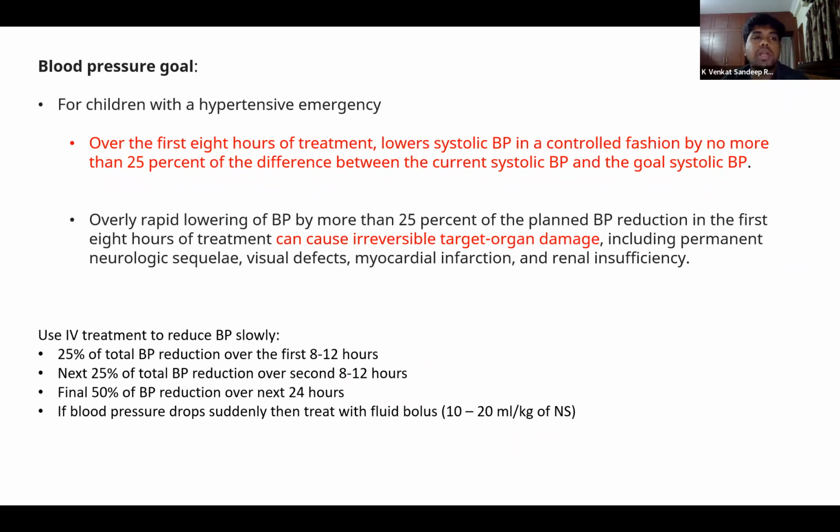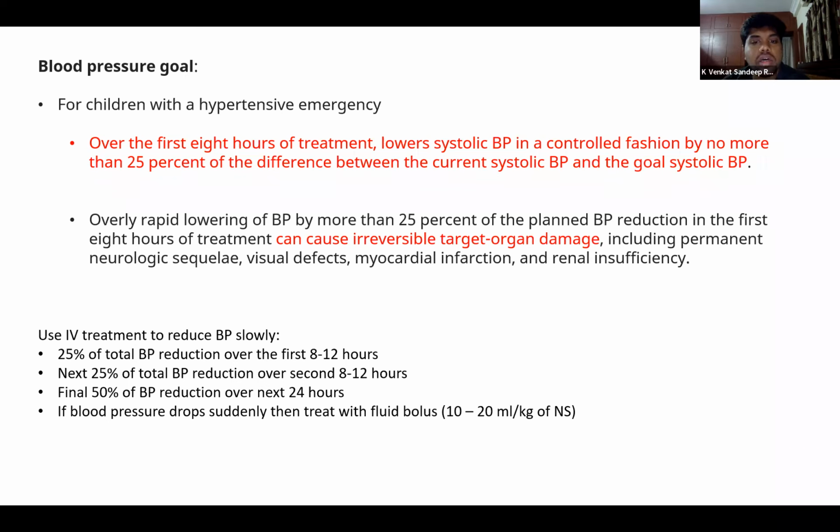So how do we decrease the blood pressure? What we usually do is determine the 95th percentile blood pressure for the child, and then we look at the current blood pressure, and subtract both of them. In case the difference is around 40 millimeter of mercury, then we try to decrease 10 millimeter, that is 25% of it, in the first 8 to 12 hours. Followed by the next 25%, that is 10 millimeter of mercury, in the next 8 to 12 hours. And then the final 50%, that is the remaining 20%, over the next 24 hours.